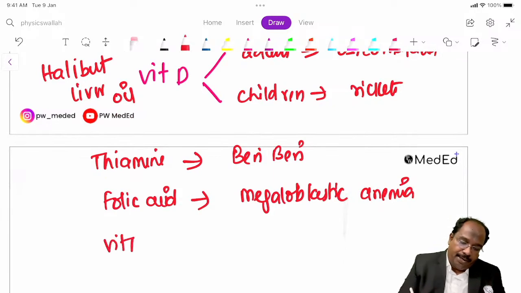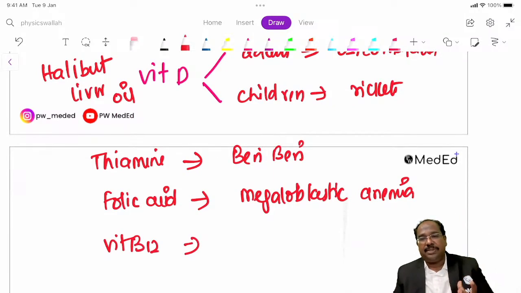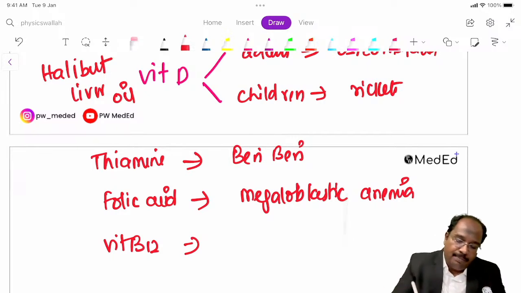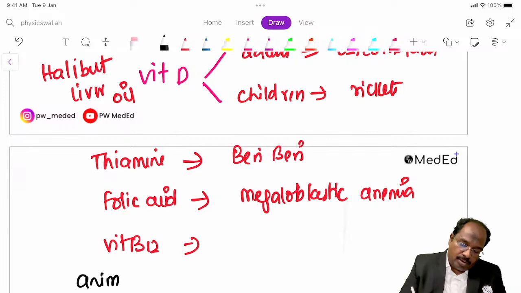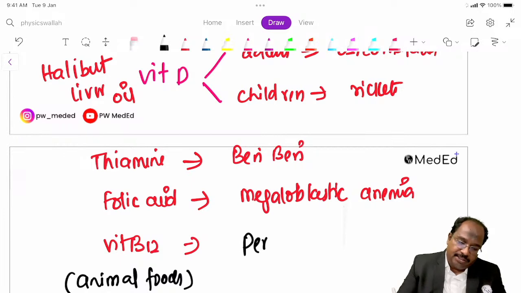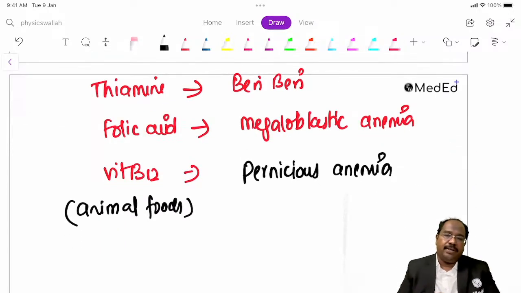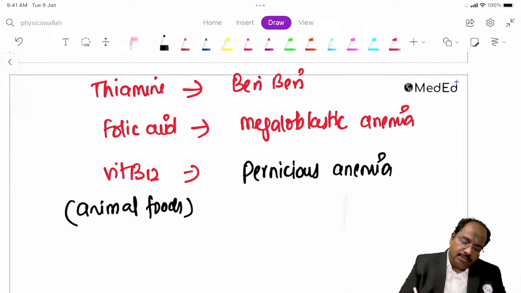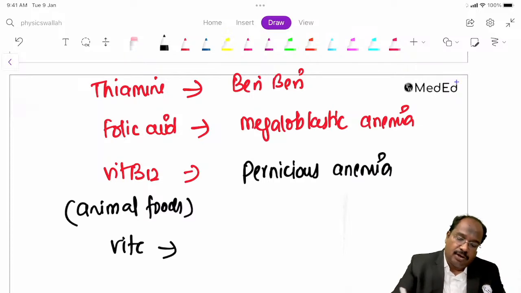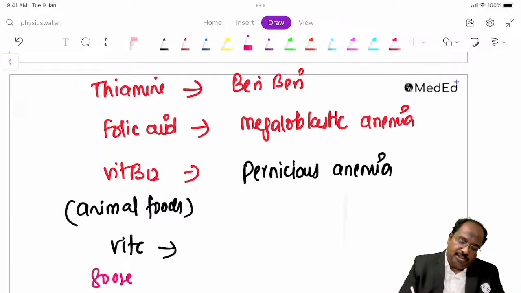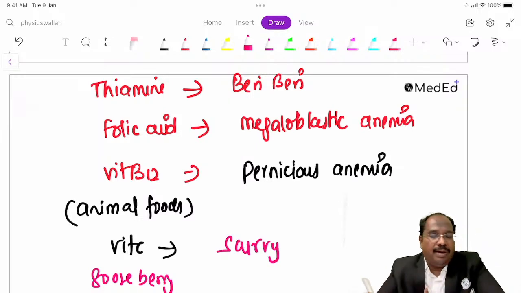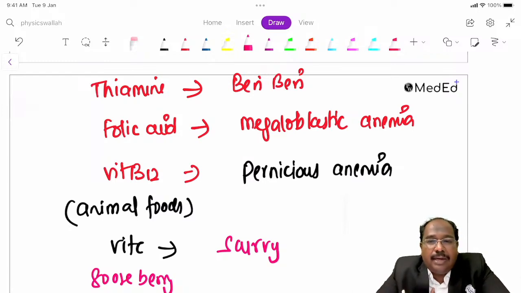Vitamin B12, where is it present? It's seen only in animal foods, and its deficiency causes pernicious anemia. Next we have scurvy. That is vitamin C deficiency. The richest source is gooseberry. You will have bleeding gums, and delayed wound healing will be there.